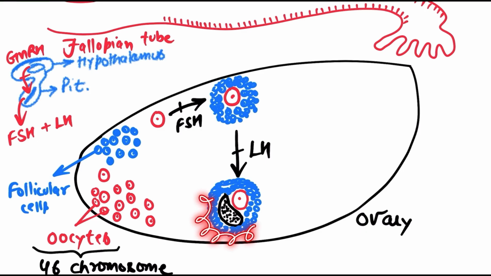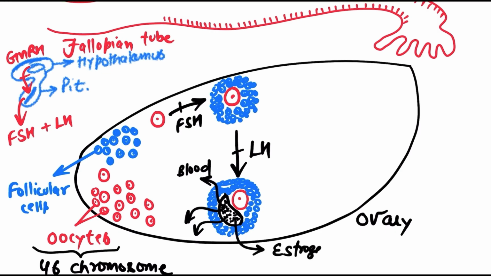The blue cells are acted upon by LH, and then they start producing this chemical, which is stored inside this structure and also released from here into the blood. This chemical is estrogen, very simple.